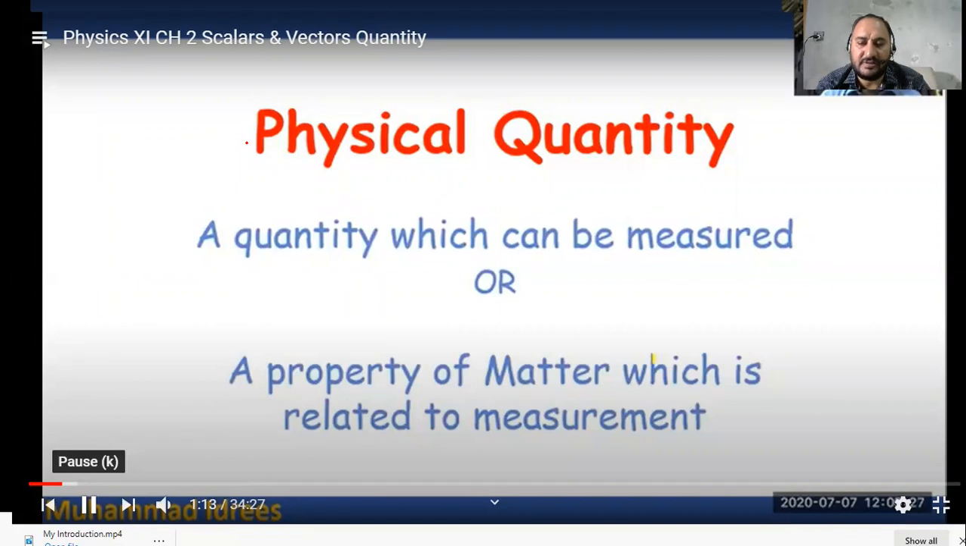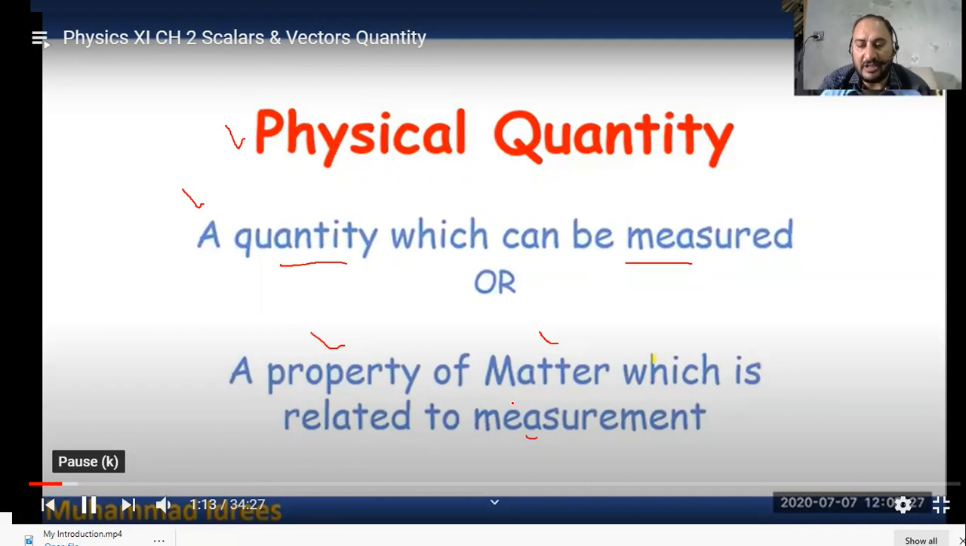Today, dear students, our topic is about a physical quantity. What is a physical quantity? Now, we are going to discuss it. A quantity which can be measured, then we say it is a physical quantity. Or another definition is that a property of matter which is related to measurement is also a physical quantity.